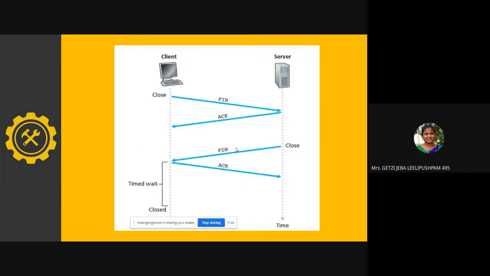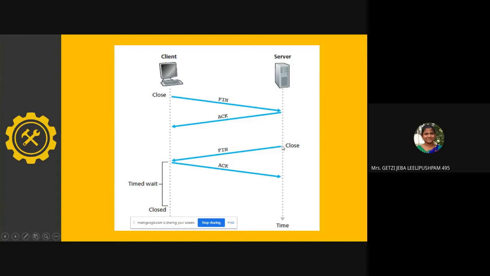Next is the connection close. Now all data transmission is done and I want to close the connection. What happens? The client will send a packet with the FIN bit equal to 1. Next the server sends an acknowledgement, and the client receives it. This is what you call a half close. Client and server closing a connection like this is called a half-close connection.